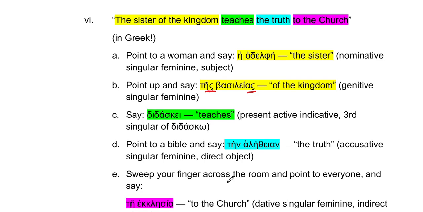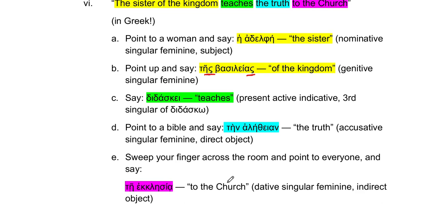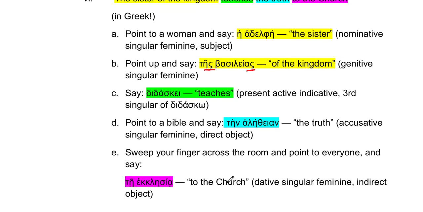All right. So now I want you to sweep your finger across the room, point to everybody, and say te ecclesia. That means the church. If you've heard the word ecclesiastical, that's where we get that term. So te ecclesia. So that is in the dative. How do we know it's in the dative? Well, we see that iota subscript.